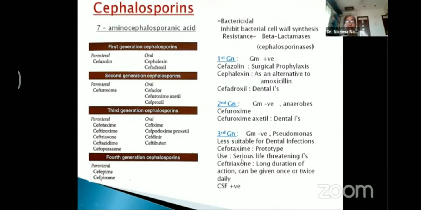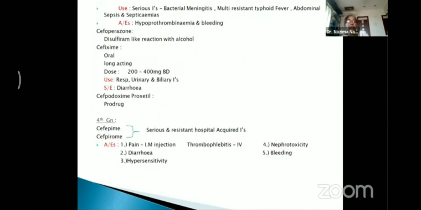Then we have ceftriaxone. The advantage of ceftriaxone is the longer duration of action with this drug. It can be given once or twice daily. Another advantage of ceftriaxone is that it penetrates the CSF, so it can be used in meningitis patients. So that is the advantage with ceftriaxone.